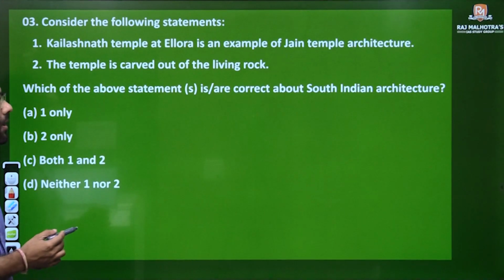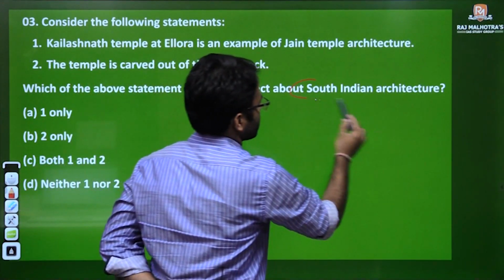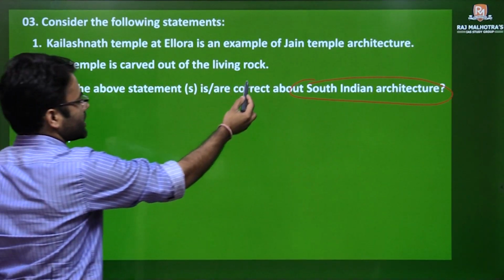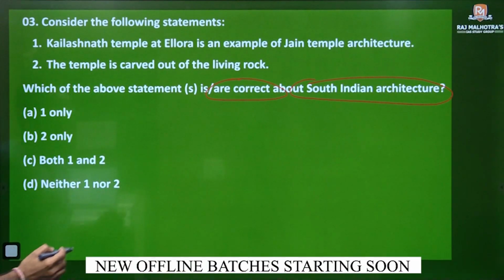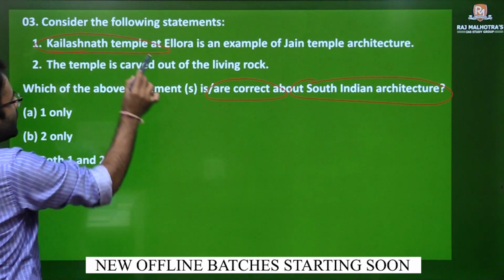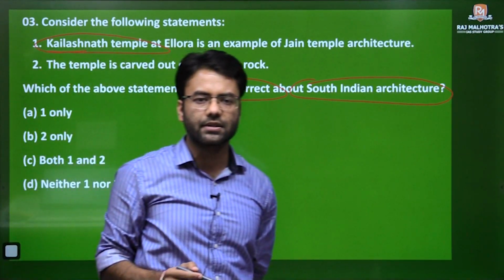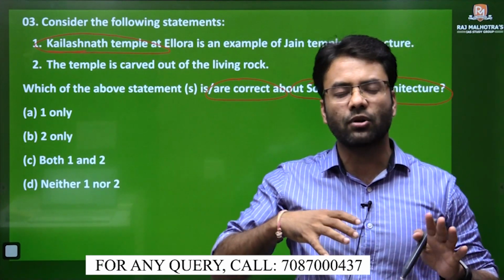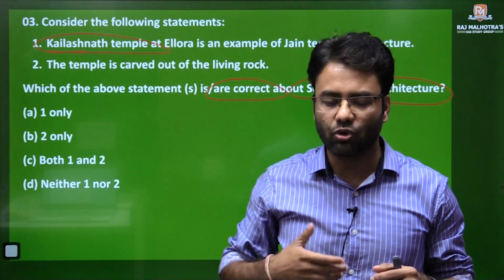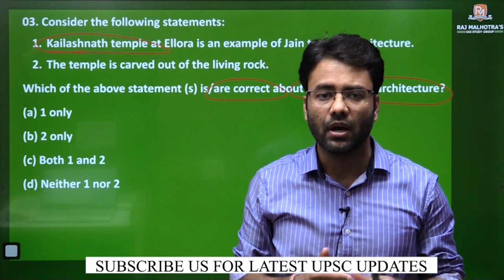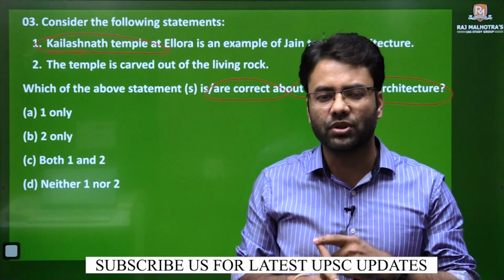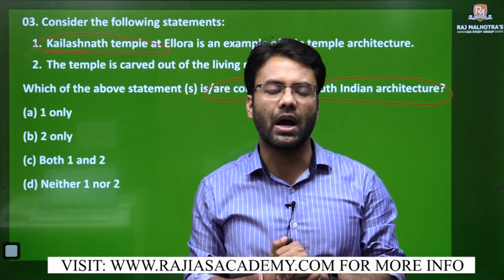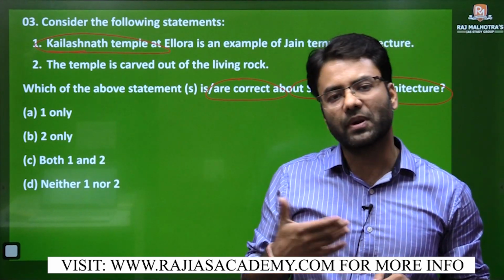Now, about the South Indian temple architecture, we have been asked about the correct statements. The first statement is about the Kailashnath temple. If you are aware of the Ellora complex, you will understand it is not dedicated to only one type of temple, because you have various temples and caves here dedicated to various religions, whether Buddhism, Jainism or Hinduism. So you will find all types of temples and temples for specific deities also.